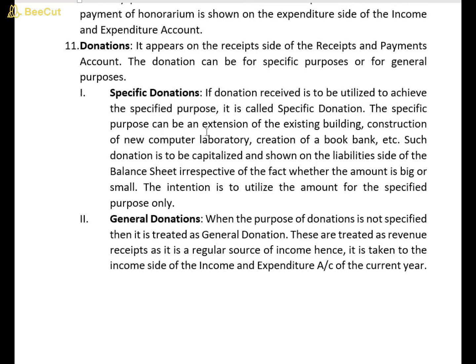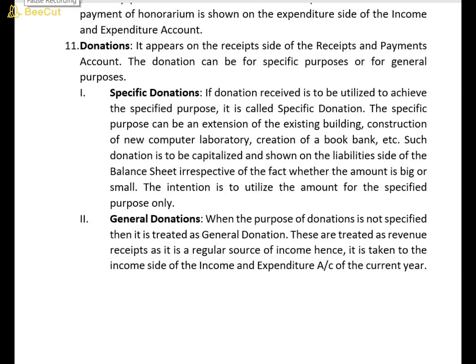The specific purpose can be an extension of an existing building, construction of a new computer laboratory, creation of a book bank, etc. Such donation is to be capitalized and shown on the liability side of the balance sheet, irrespective of whether the amount is big or small. The intention is to utilize the amount for the specified purposes only.